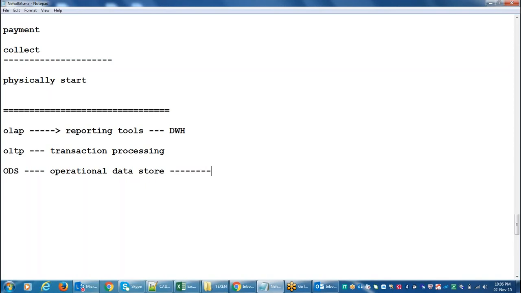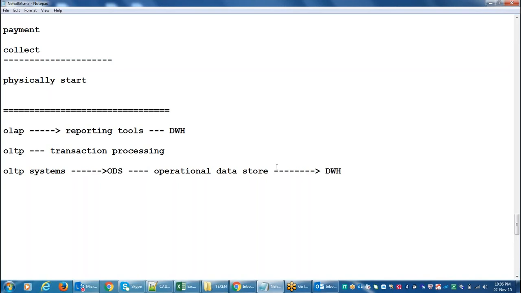From the OLTP systems the data goes to the ODS, and from the ODS they will load it into the data warehouse.